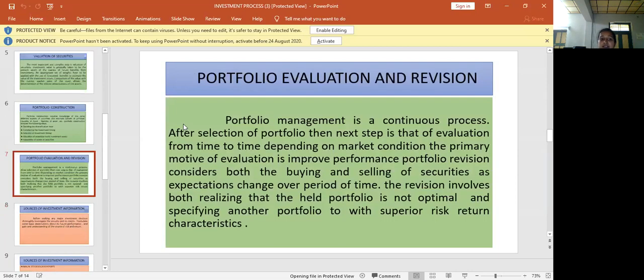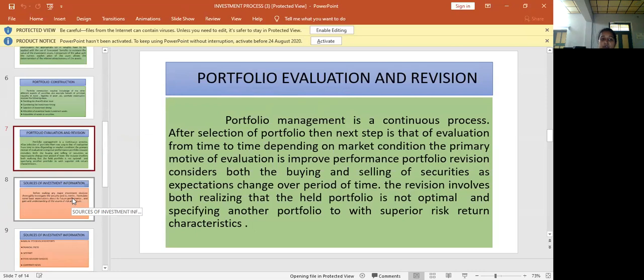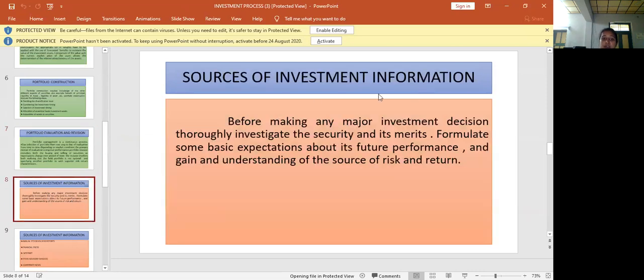And the last and most important stage in the investment process is portfolio evaluation. Why do we want to evaluate the portfolio? Because we have to know the performance of the portfolio. So this is today's class: what the process of investment is, and what the sources of investment information are.